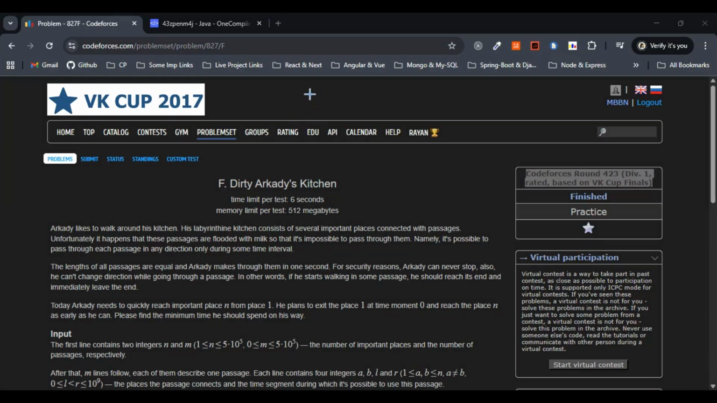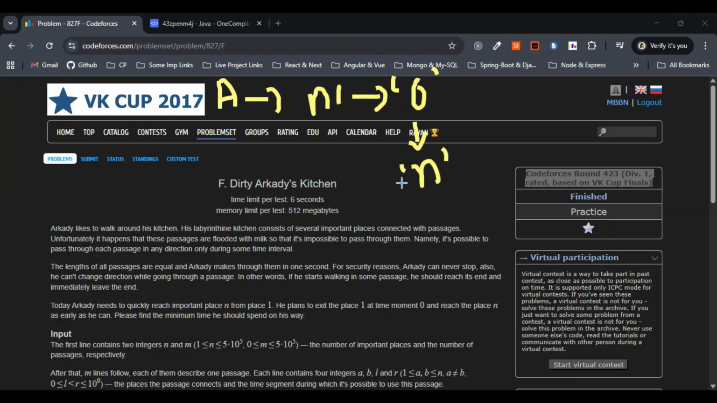Arkady starts at node 1 at time 0, and he wants to reach node n as early as possible.